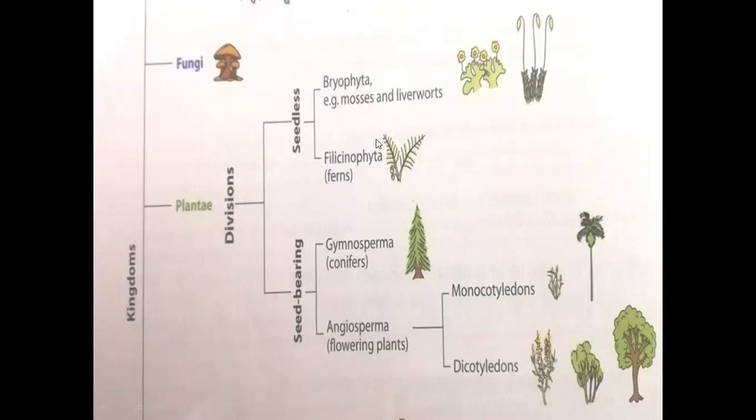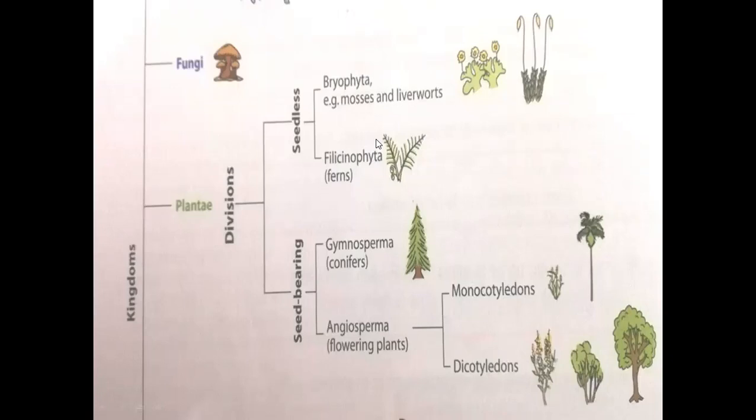What are gymnosperms and what are angiosperms? We are going to do it in detail in the next slide. The class of angiosperms can further be subdivided into monocots and dicots. So let's start from the beginning. First of all, seedless plants and seed bearing plants. If seedless, bryophytes and pteridophytes.